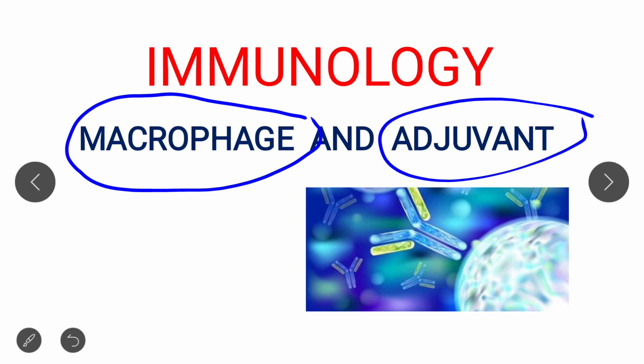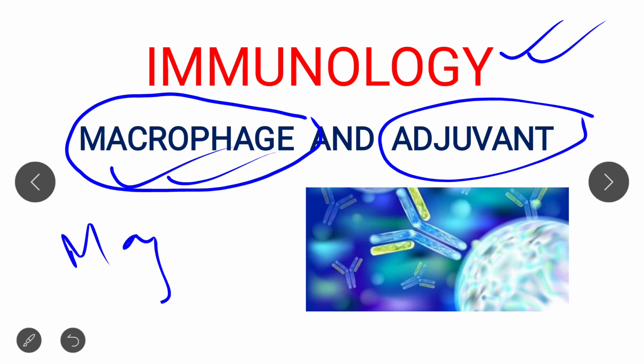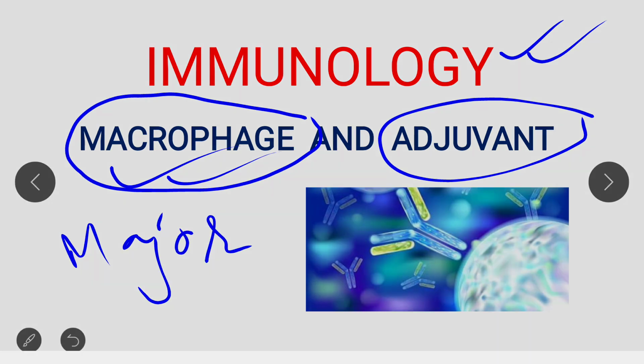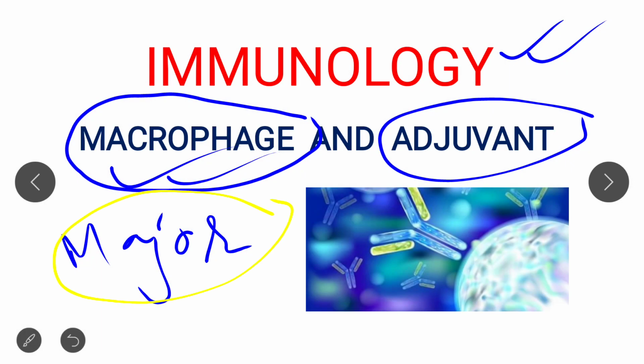So before I start this topic, I just want to remind you that if you have still not watched my previous lectures, then please go to the video section where you can find all the immunology lectures that I have made till now, and please watch all of them, then come here to watch these two lectures, because this lecture on macrophage and adjuvant will be the last lecture of, you can say, the basics of immunology, and after that we move towards the major part of immunology, which is very important from the CSIR NET